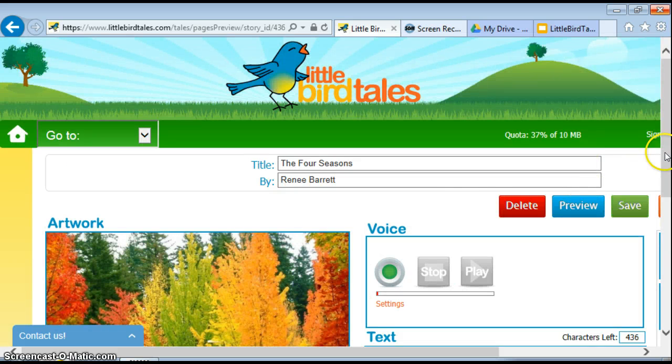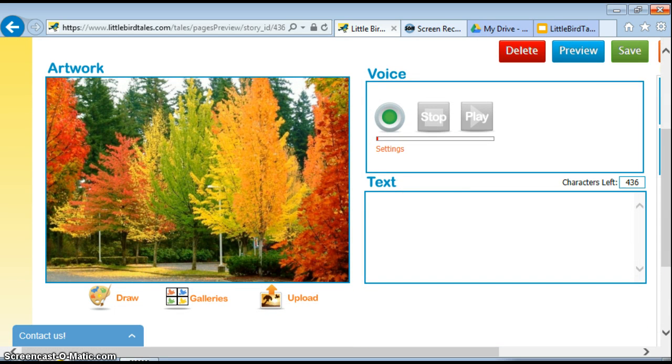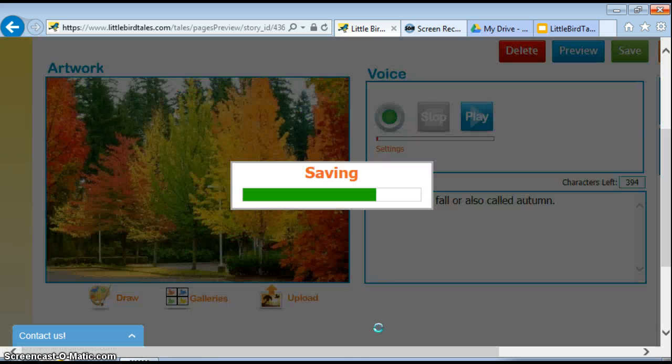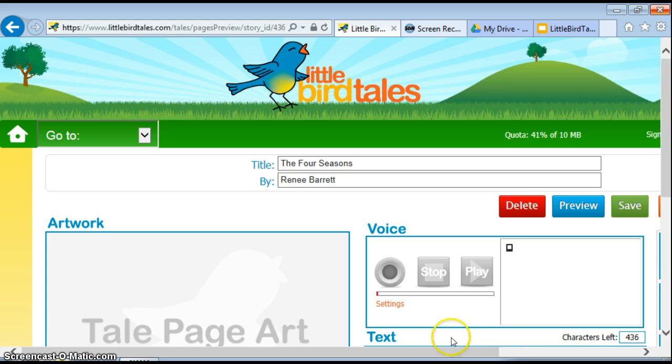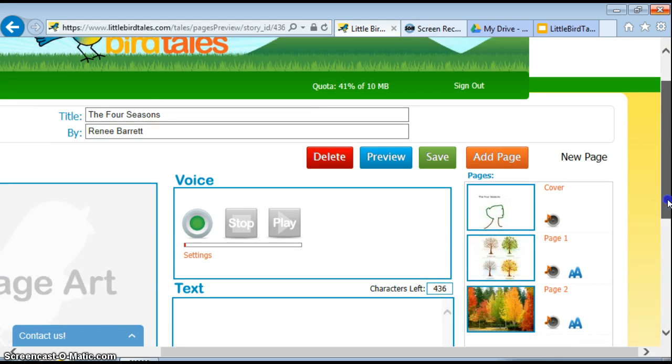So we'll scroll back through, I'll go back to the galleries, go to All Images, and I'll click a fall picture, and I'll indicate this season is fall or autumn, and I'll record it. This season is fall, or also called autumn. There we go. And then we'll click save, and there is page 2. And then I'll scroll over so you can see we now have page 2.